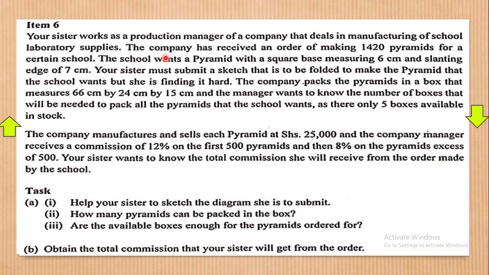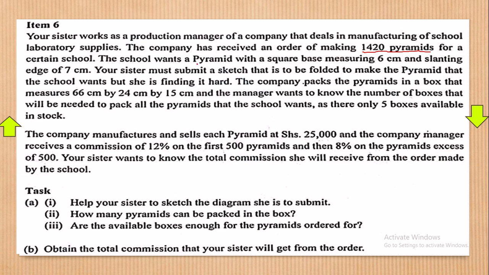So they're saying the company has received an order of making 1,420 pyramids for a certain school.